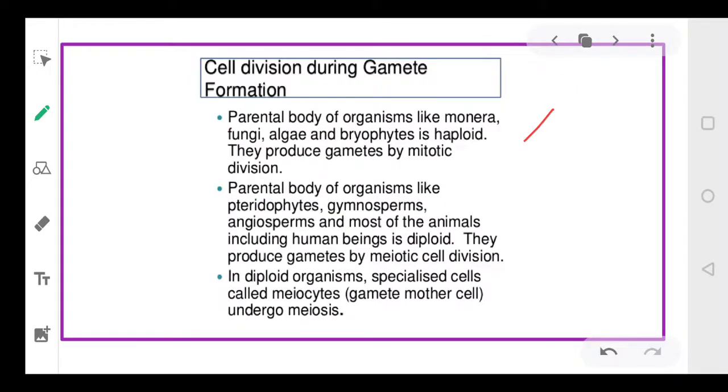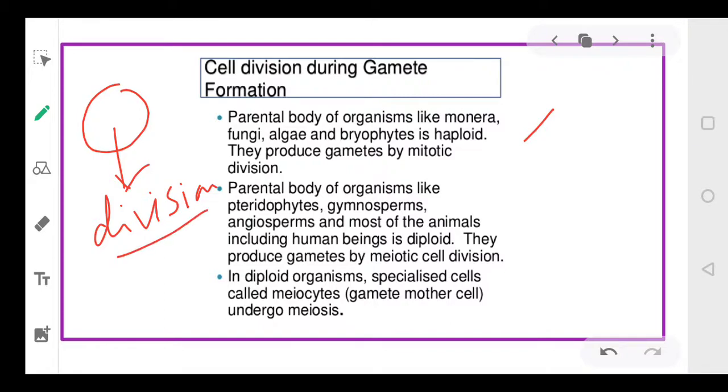Now, cell division during gamete formation. We know that gametes are formed by the process called gamete formation. Suppose there is a cell, this cell will undergo division, right? And there are two methods of cell division. One could be meiosis, another could be mitosis. But in case of sexual reproduction, we always have meiosis. Because of this meiosis, gametes will be formed. So a cell will undergo cell division, that is meiosis, and that will result in the formation of gametes.